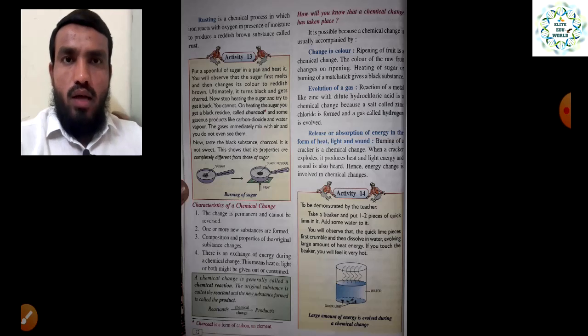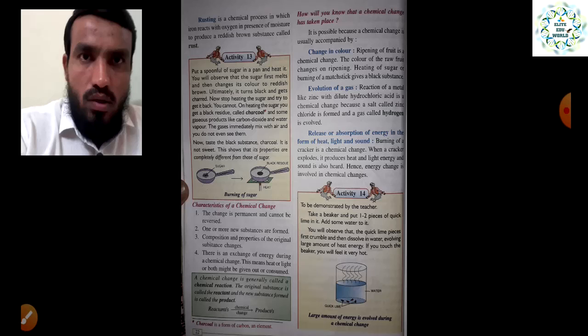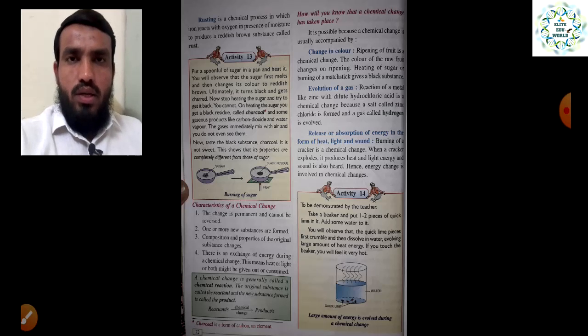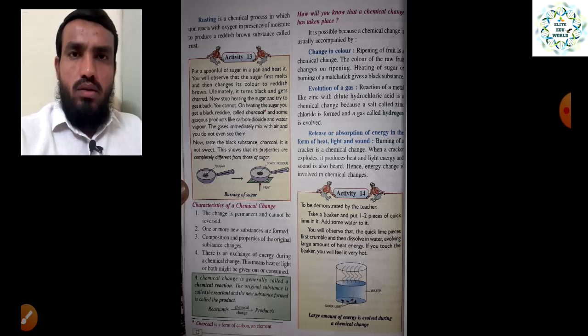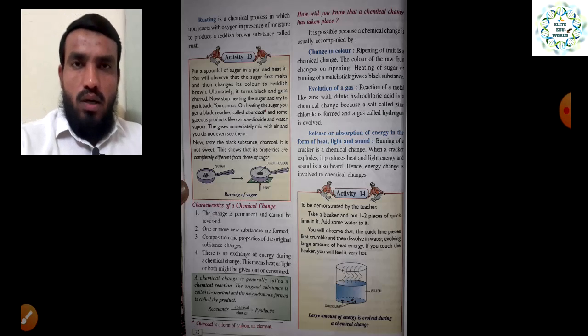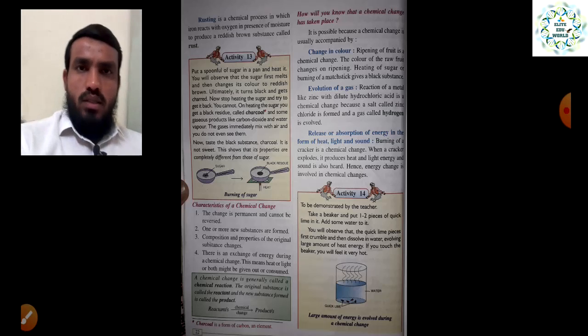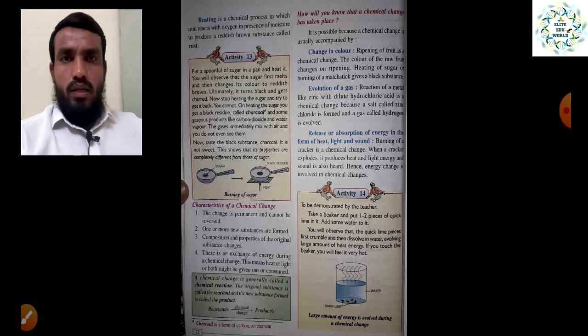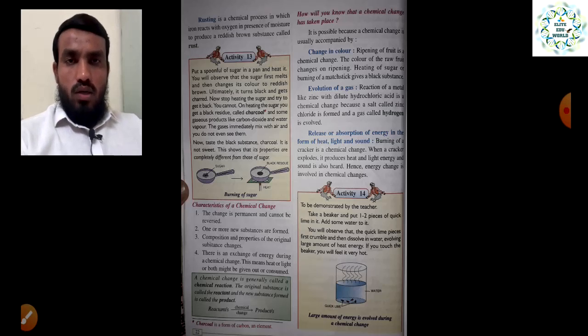In our last sessions we have already discussed the chapter on physical and chemical change, and we are nearly about to complete this chapter. In this session we will just complete it. Basically, we have studied physical and chemical changes on the basis of several criteria. We have seen what criteria can be used to decide whether it is a physical change or a chemical change.